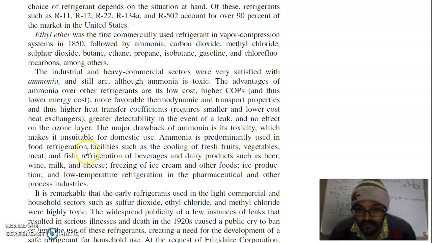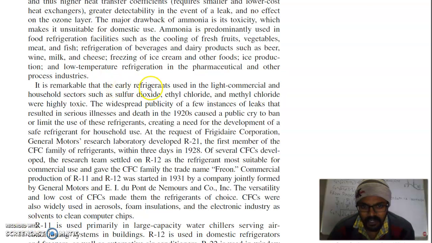Ammonia is predominantly used in food refrigeration facilities, such as for cooling of fruits, vegetables, beverages, dairy products such as milk and cheese, wine, and freezing of ice cream and other products. Early refrigerants used in the light commercial and household sector, such as sulfur dioxide, ethyl chloride and methyl chloride, were toxic, so they were eliminated.